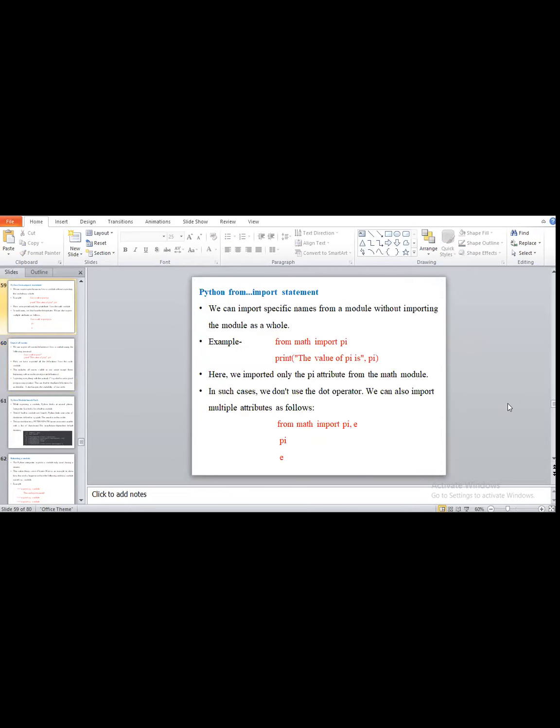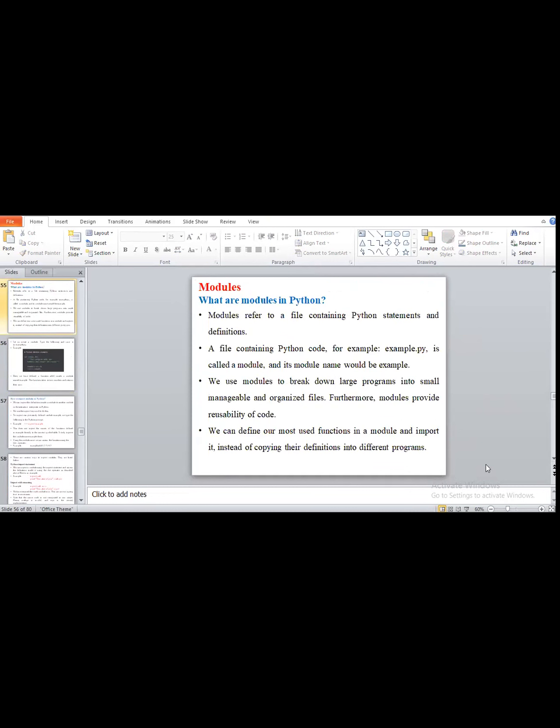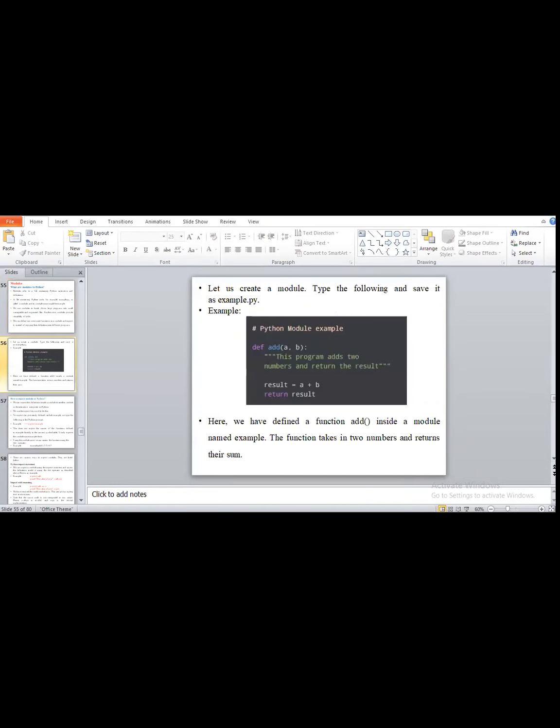Suppose we are importing a separate file, so we call it like this. So this will be the different Python modules that we are writing in the program. Okay, so this all will be the different representation of modules.